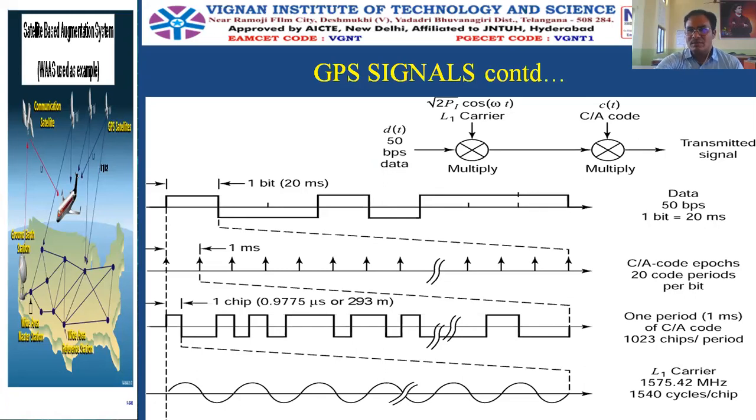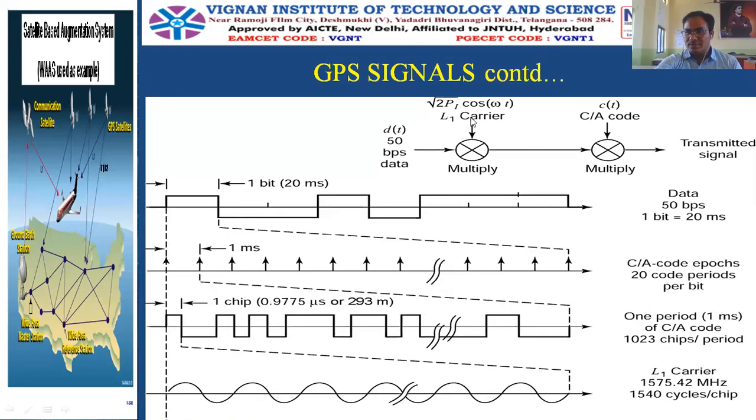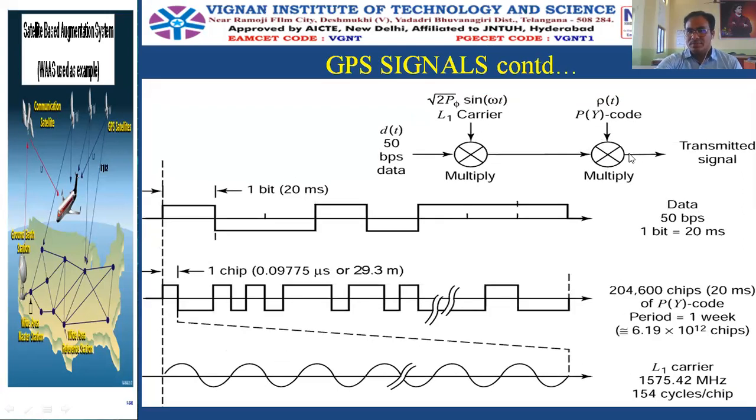So this is the in-phase component modulation scheme. And the second one is the quadrature phase component modulation. That is the signal, the root of P sin omega t. This is the L1 carrier. This is quadrature phase. And here it is using only the P code. It is not using the C/A code. Earlier one, it was using the C/A code and P code.